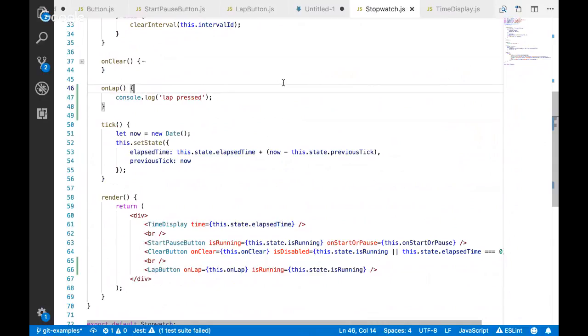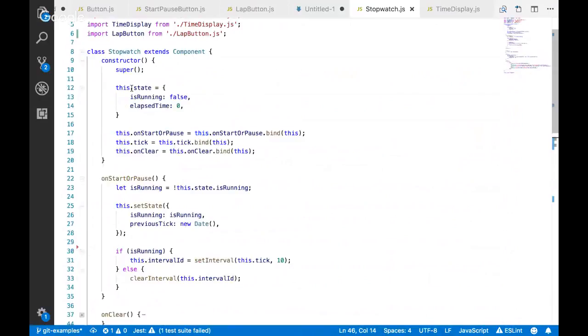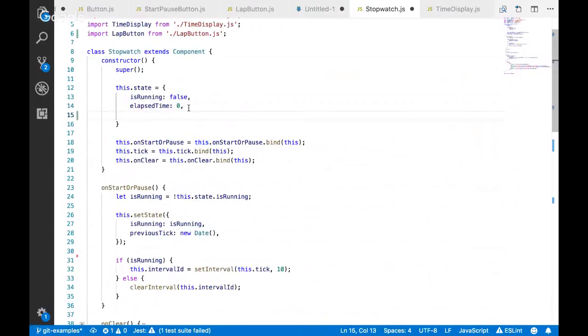My idea was, and I did get it working, to create a new value in state called lap times. That's an array, an empty array, and essentially every time you hit the lap button, it puts that value into the array. That gives you enough data to work with. Let's even do it right at the beginning. Lap times. Let's start with an array. Like that? Yeah. All right.